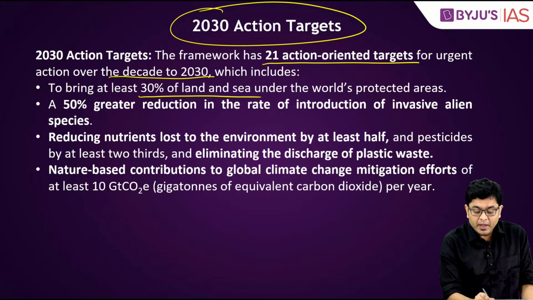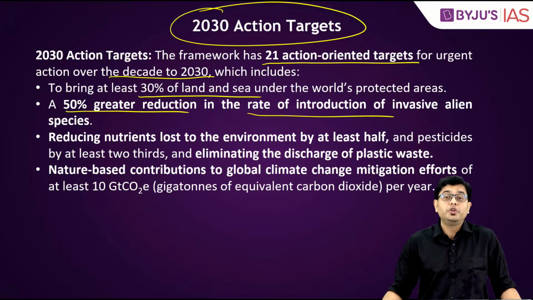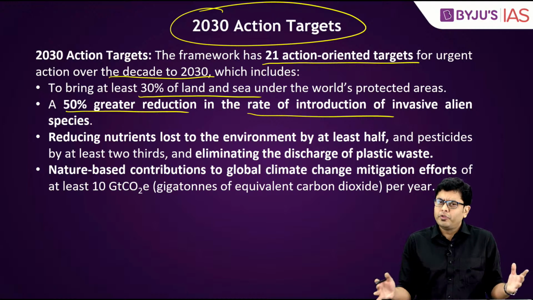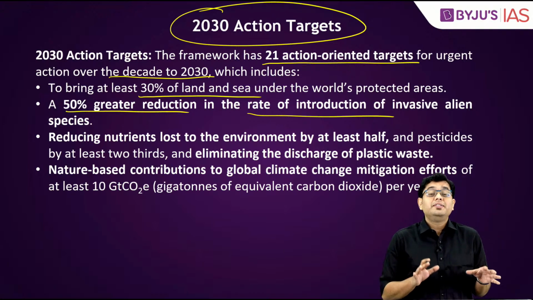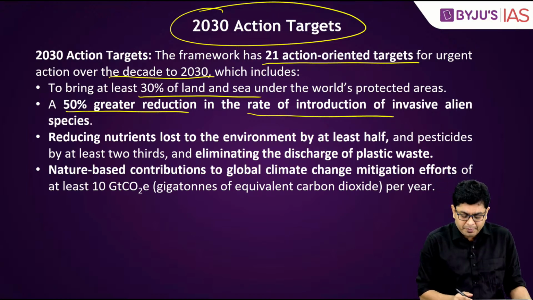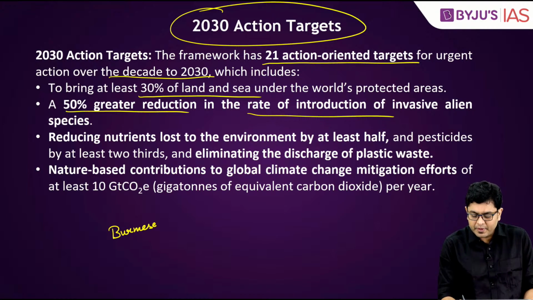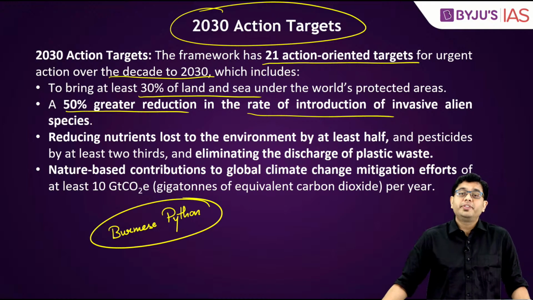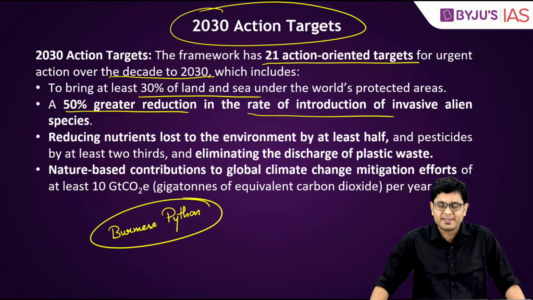And also a 50% greater reduction in the rate of introduction of invasive alien species. So, on the face of it, invasive alien species don't seem to be that much of a problem. But take the example of one of these species, such as the Burmese python. Now, the Burmese python is indigenous to the northeastern part of the country and also Myanmar, as the name suggests.